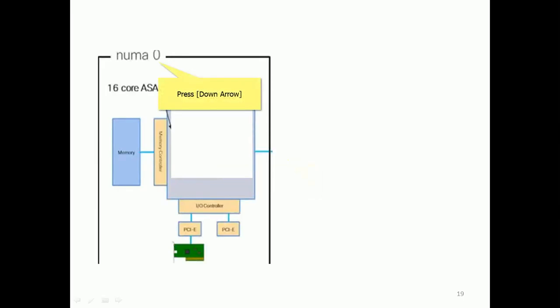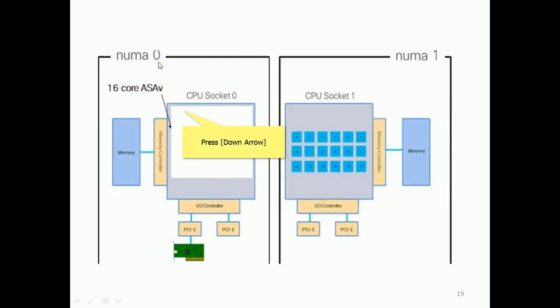Coming to the extension of NUMA, one example you can see is NUMA node 0 and NUMA node 1. Each CPU has multiple cores.